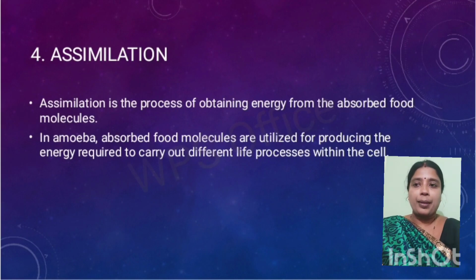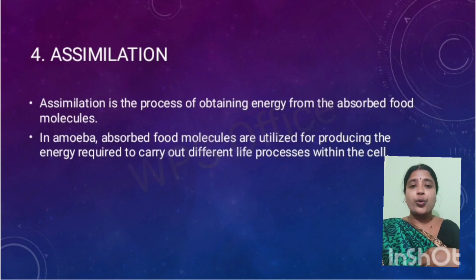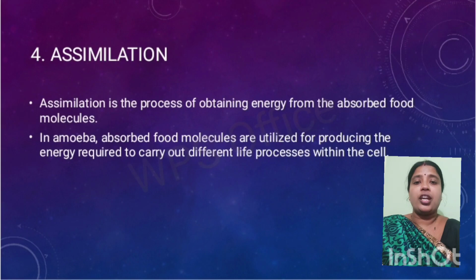In amoeba, the absorbed food molecules produce energy, and this energy is required to carry out different processes within the cell, like how we require energy to perform our daily tasks. In the same way, amoeba gets its energy from the nutrients absorbed during this process.